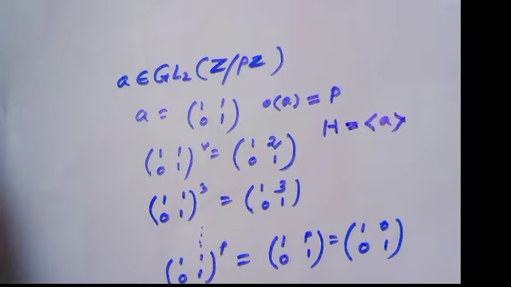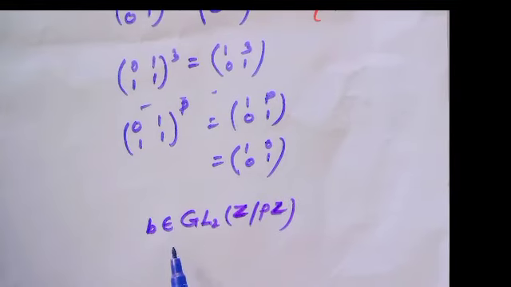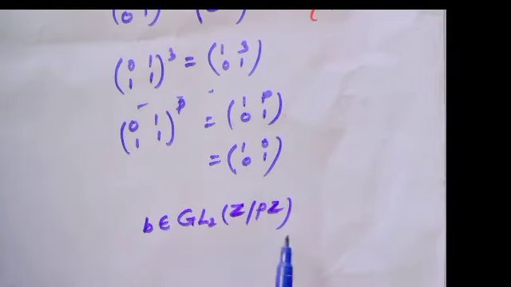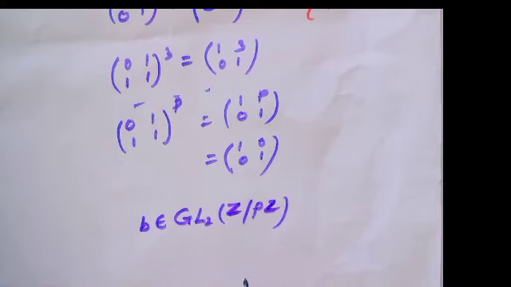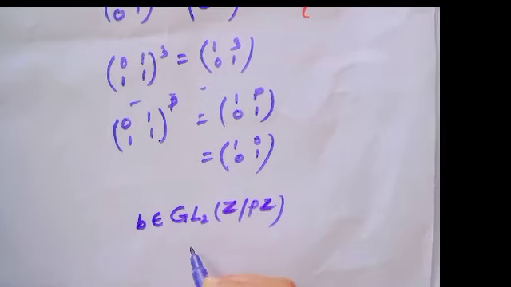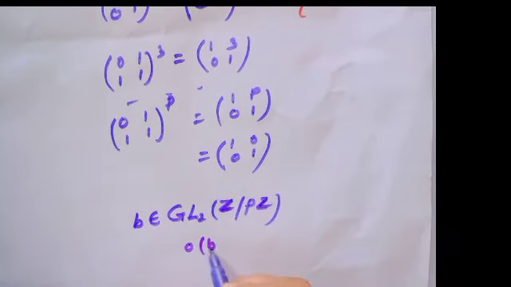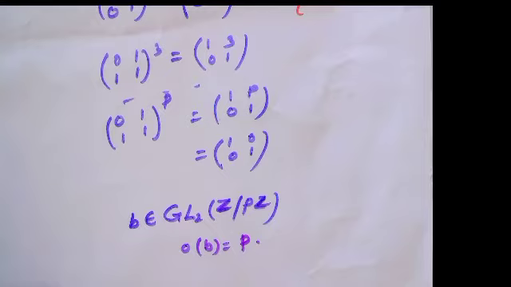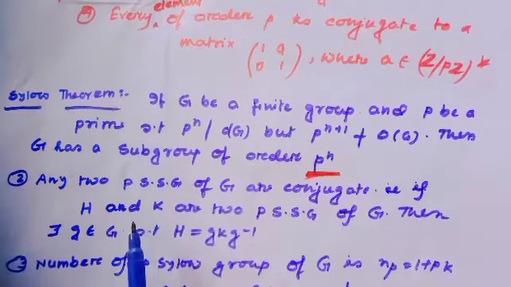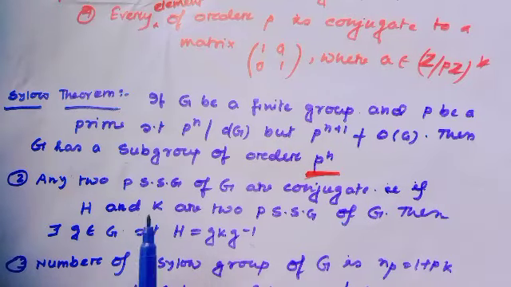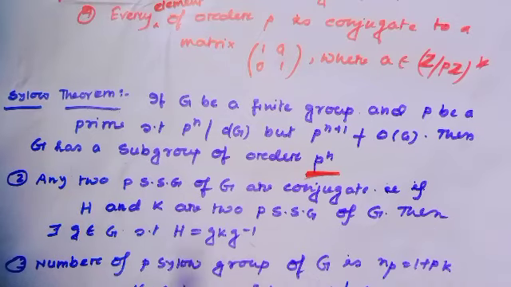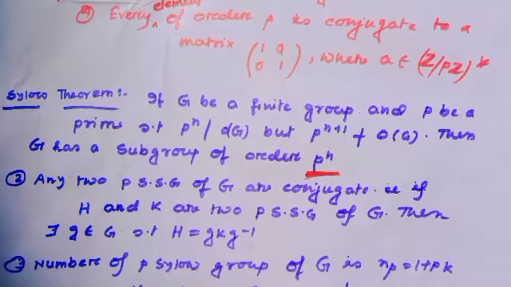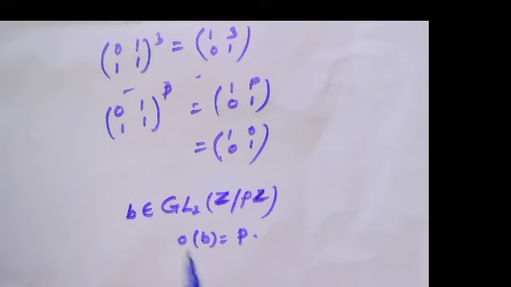Now consider another member B in GL2(Z/PZ), and also consider the order of B equal to P. All of us know Sylow's second theorem: any two P-Sylow subgroups of G are conjugate. That means if H and K are two P-Sylow subgroups of the group G, then they are conjugate.